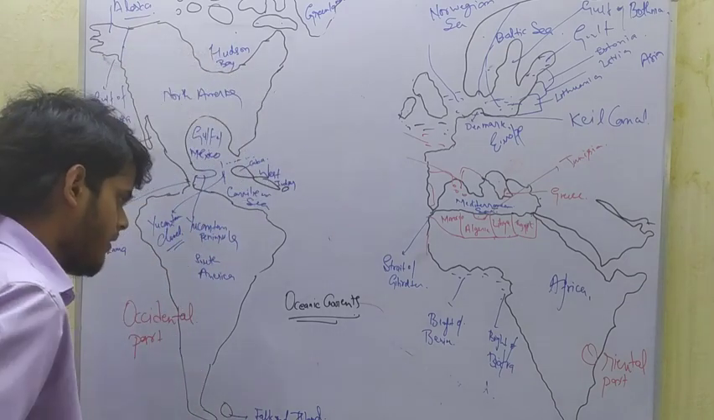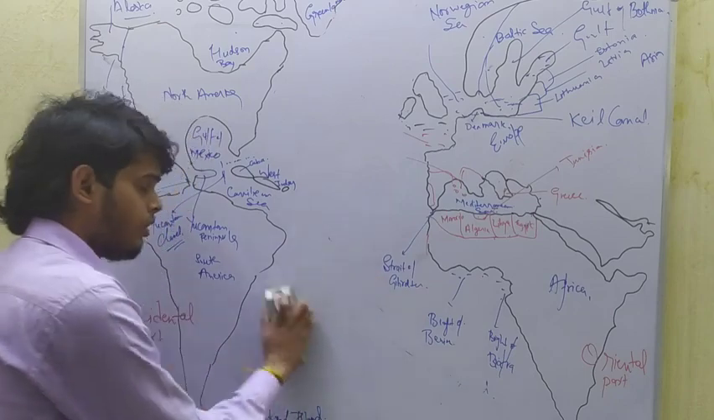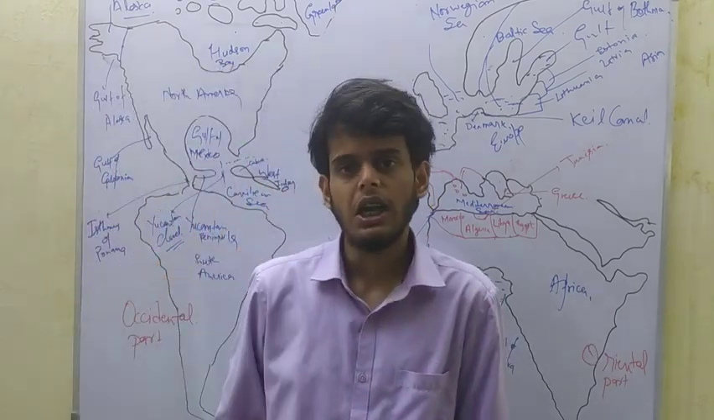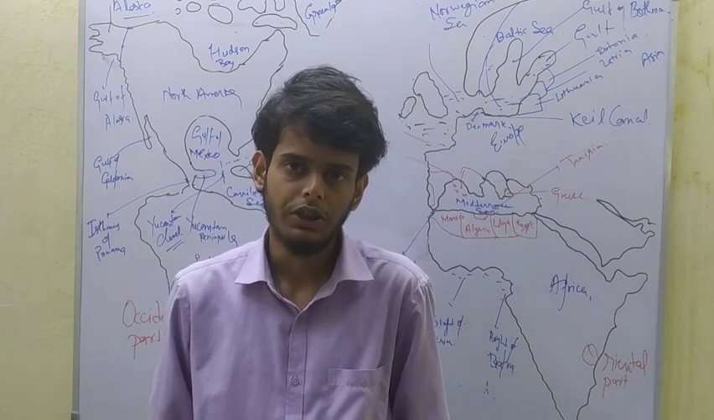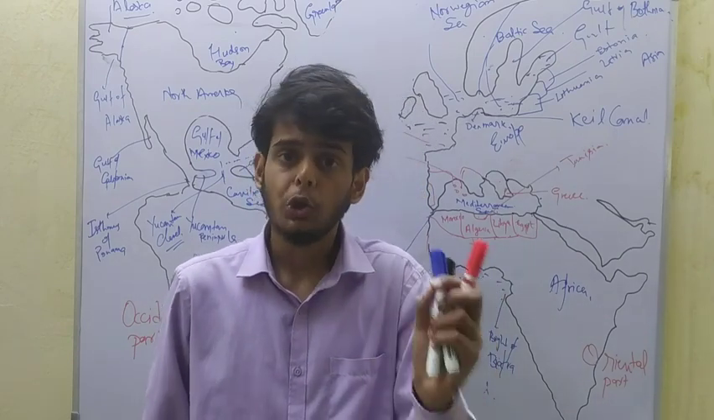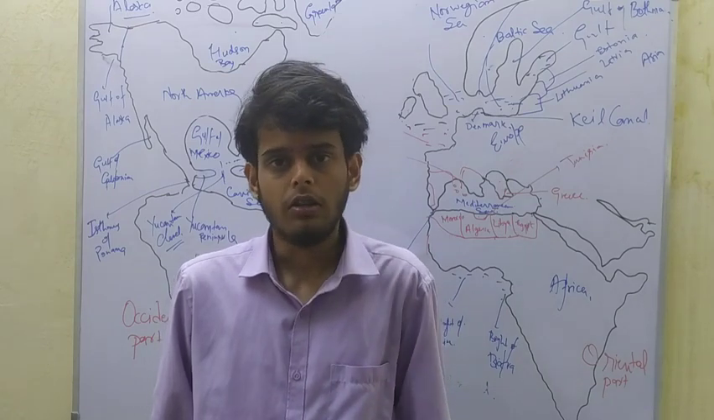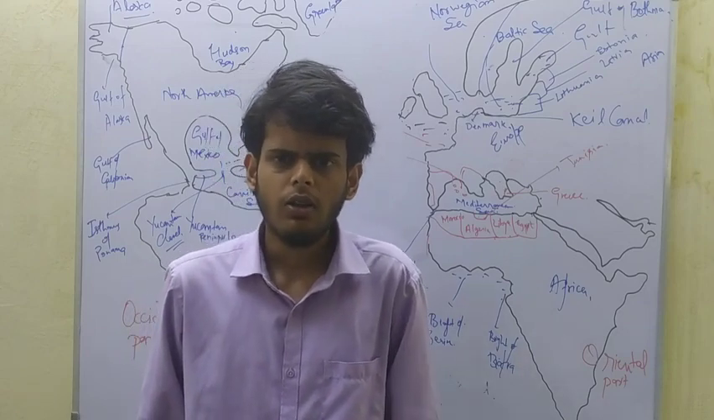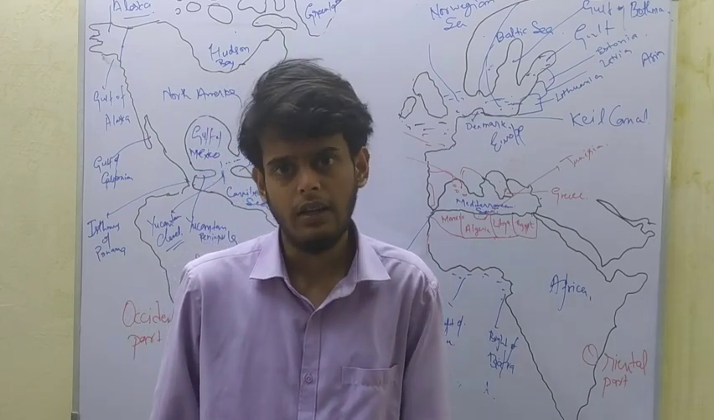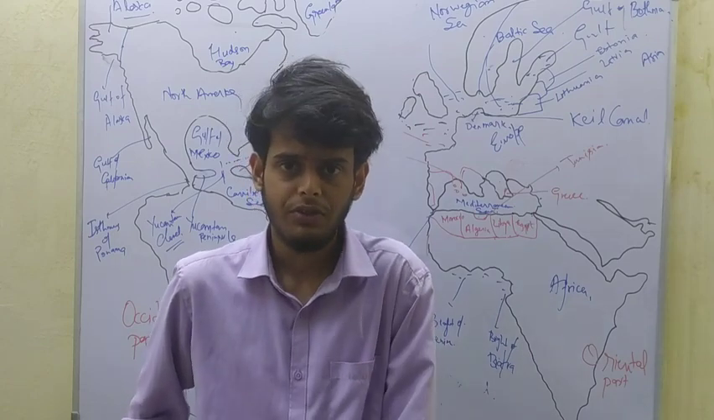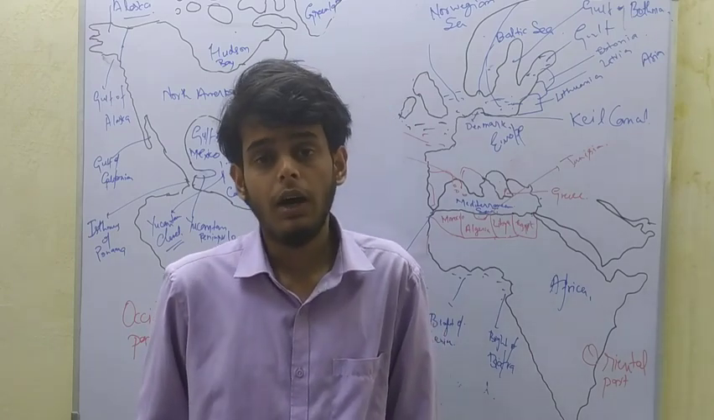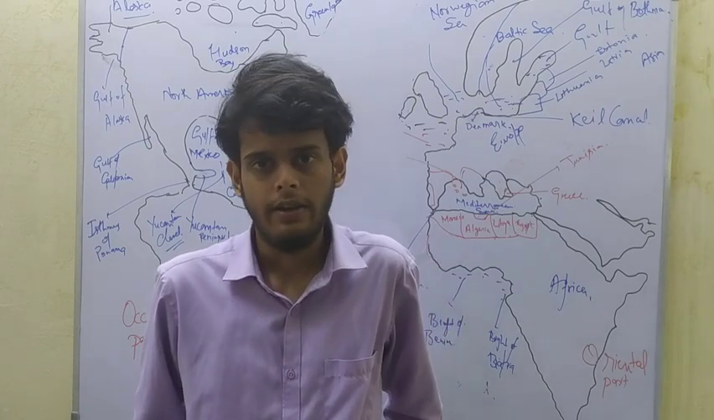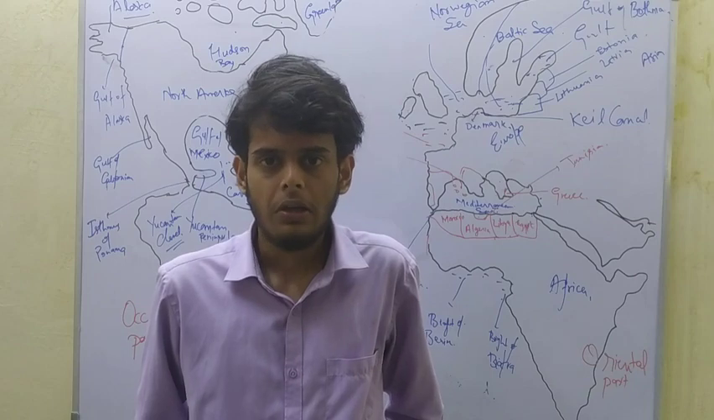So oceanic currents of the Atlantic Ocean are divided into two parts: North Atlantic Oceanic Currents and South Atlantic Oceanic Currents. North Atlantic Oceanic Currents are the oceanic currents which flow in the northern part of the Atlantic Ocean. How do we divide the Atlantic Ocean on this basis? The basis of the division of the Atlantic Ocean is the equator line, 0 degree latitude, the equator.